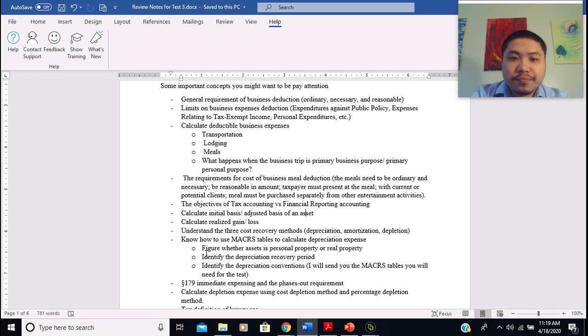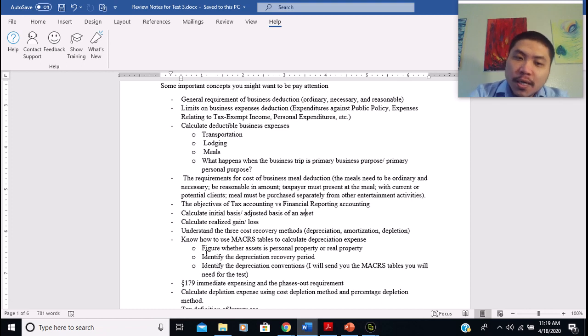Because the government wants to make more revenue, with more tax revenues. That's why they want to accelerate the recognition of income in order to charge more tax on it, right? For this item, I just want you to know the main difference in terms of objectives between tax and financial accounting.